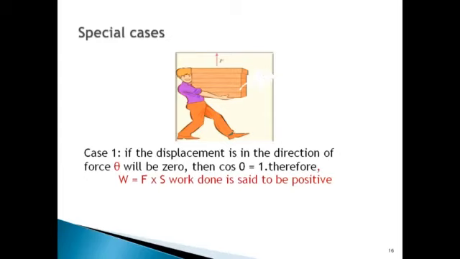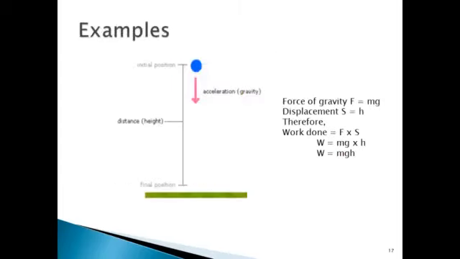First example: when a body falls freely from a height h. This is the height h. This is the body of mass m which is vertically falling down with the acceleration due to gravity. Here the force of gravity would be F is equal to mg, that is mass into acceleration.